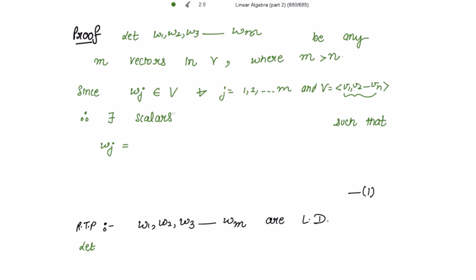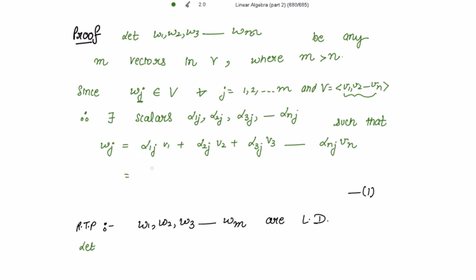So for wj, I am taking the scalars to be, for v1, alpha 1j, then alpha 2j, alpha 3j up to alpha nj, such that wj is a linear combination of these: alpha 1j v1, alpha 2j v2, alpha 3j v3, and so on, alpha nj vn.